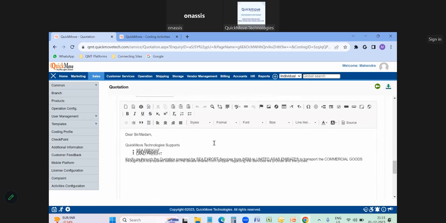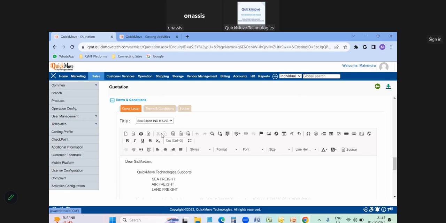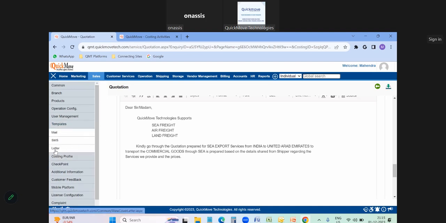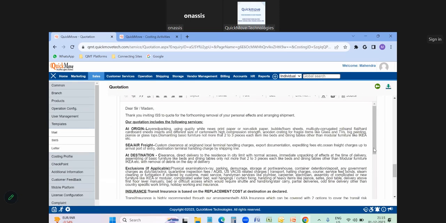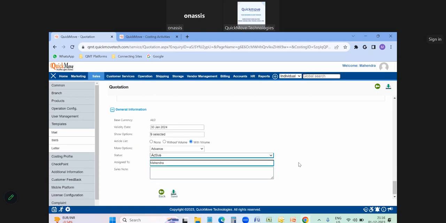Then I can scroll down and input the cover letter, like for sea export India to UAE, the cover letter we have, which is already prepared in the software earlier. In the template settings page, in the templates, we have letters options. All the letters will be prepared here: cover letters, terms and conditions for sea export, sea import, air export, air import, everything will be prepared in the software. So it saves our time on manual entries. Once it is done, I can make the status completed and save it. Now the quotation is prepared.